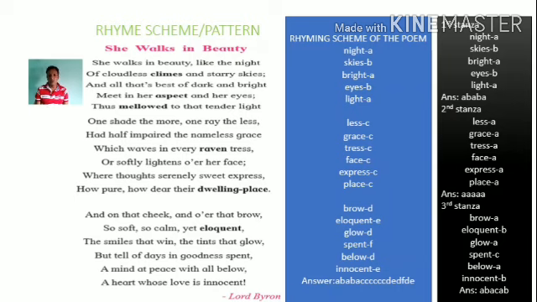For bro, the rhyming words are glow and below. So when we use the letter D for bro, then we must use the letter D for glow also, and letter D for below also, because all these are the rhyming words.